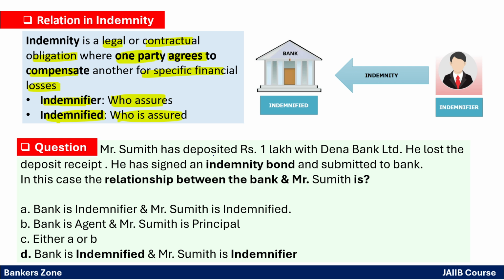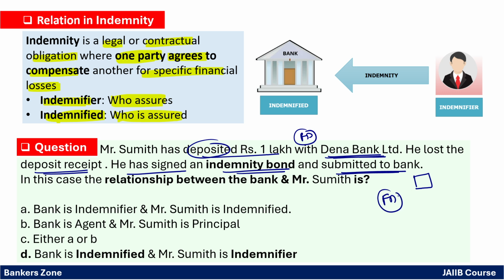See, Sumit has deposited rupees 1 lakh with the Dena Bank Limited. That means he has one deposit with the Dena Bank, right? He has created, for example, say an FD, and he has lost that FD receipt. Now he has signed an indemnity bond and submitted it to the bank. Now why is the bank taking an indemnity bond? Because if anything happens, for example the deposit receipt is taken by another person and he has encashed the deposit in another bank, so who will suffer the loss? That means fraud can happen, right?